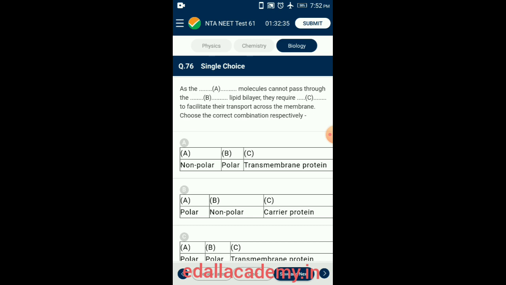As the polar molecule cannot pass through the non-polar lipid bilayer, it requires a carrier protein of the membrane to facilitate its transport across the membrane. A few ions or molecules are transported across the membrane against the concentration gradient, from lower concentration to higher concentration. So the answer for this question is option B. As the polar molecules cannot pass through the non-polar lipid bilayer, they require carrier proteins.